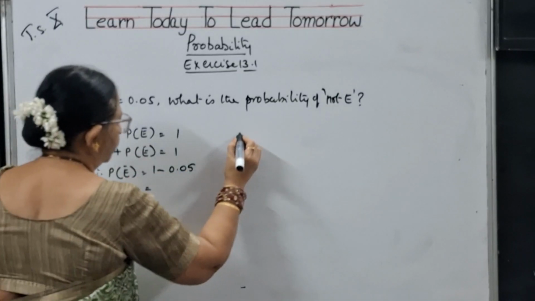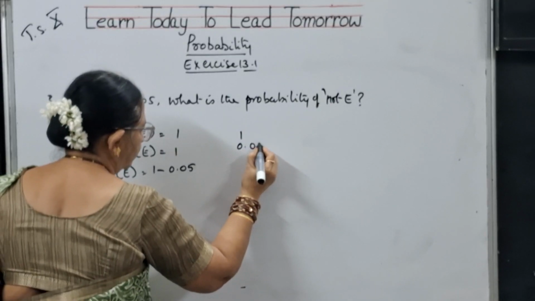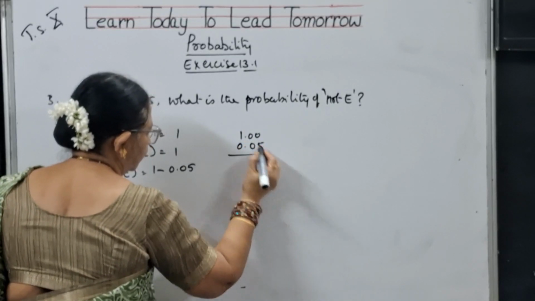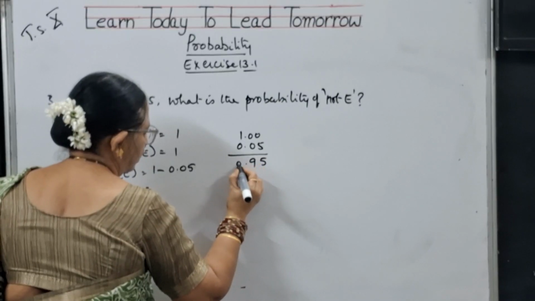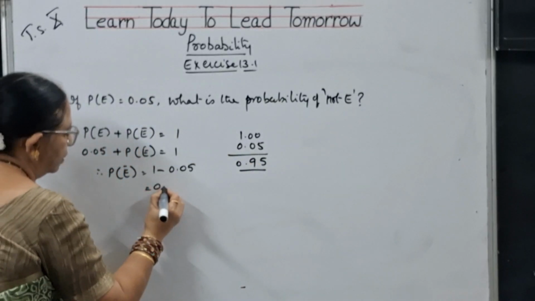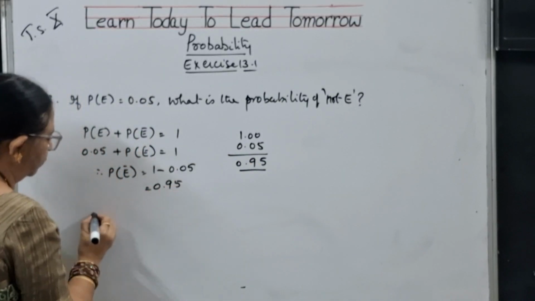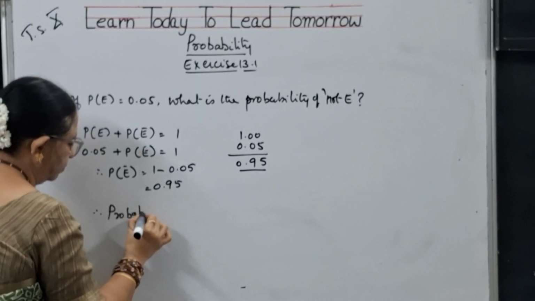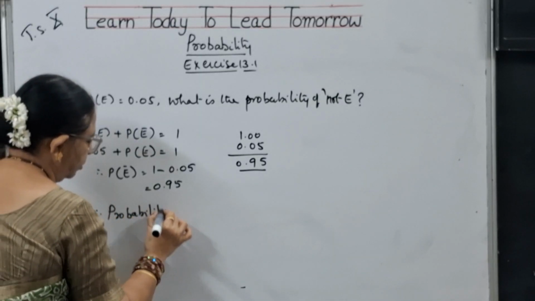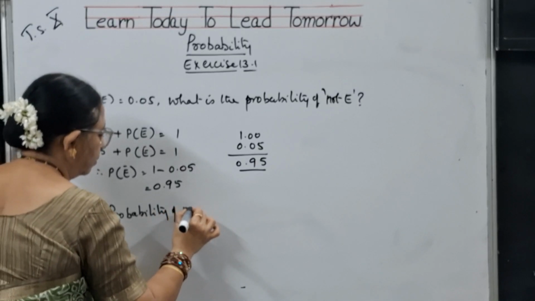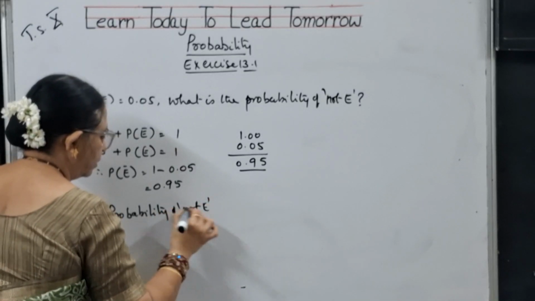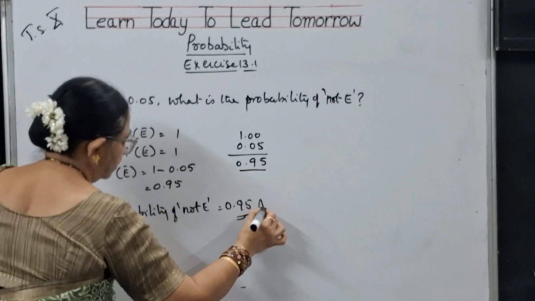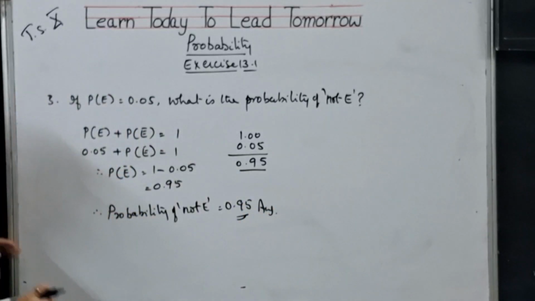So, how much, children? 0.95. Therefore, probability of not E is equal to 0.95 is the answer for this problem, children.